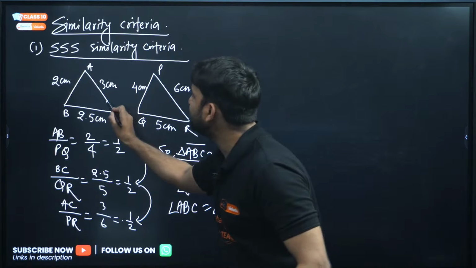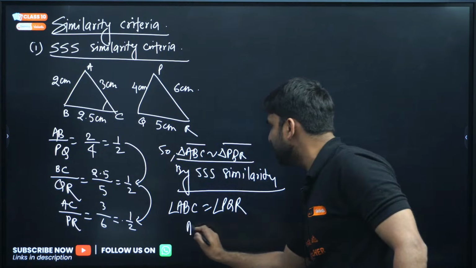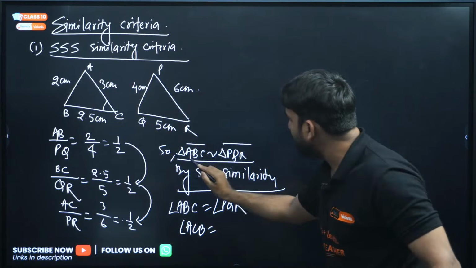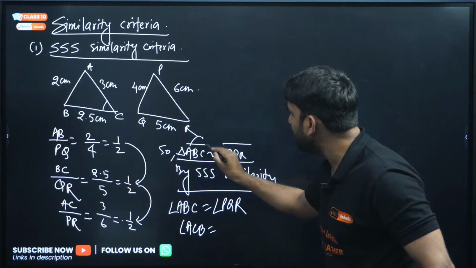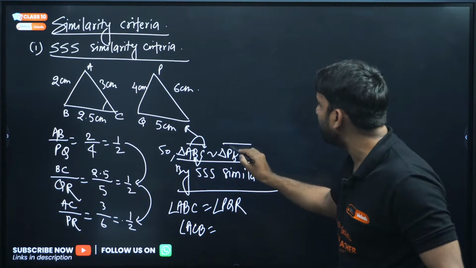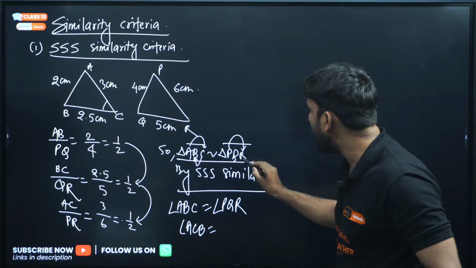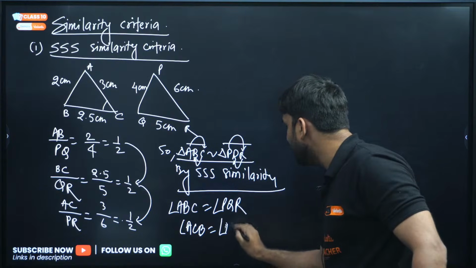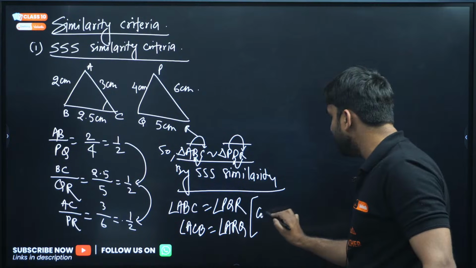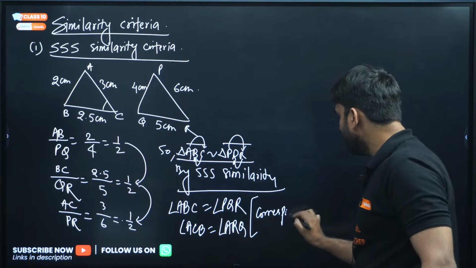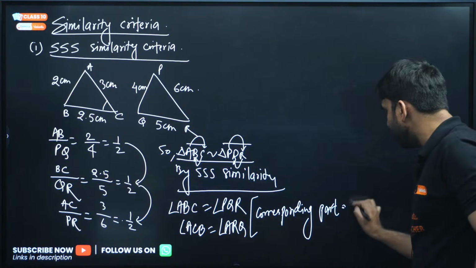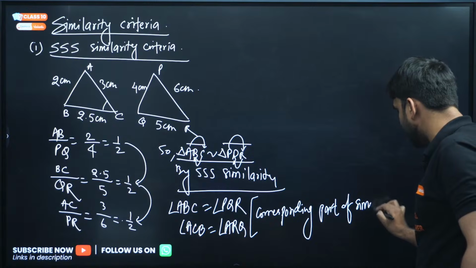If you want to write this angle, so angle ACB, here I am taking A, C, then after C I am taking B. So same we have to follow here also: angle PRQ we can write, and we can mention here corresponding part of similar triangle.